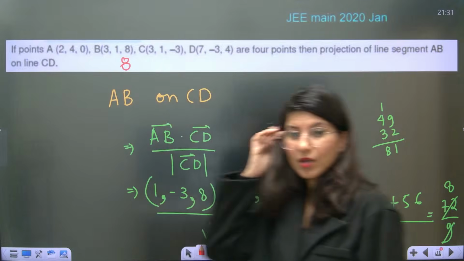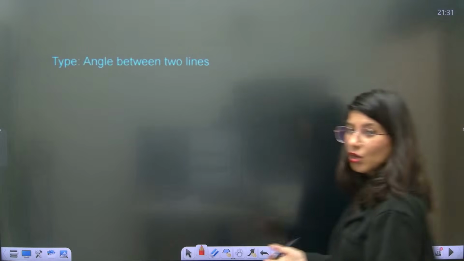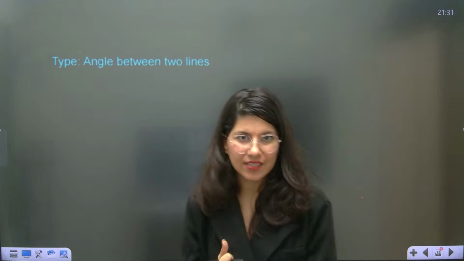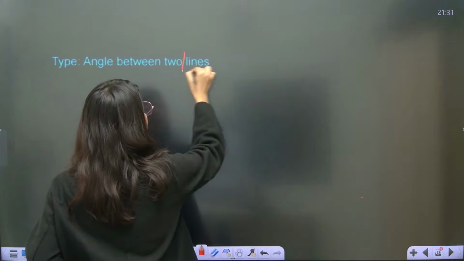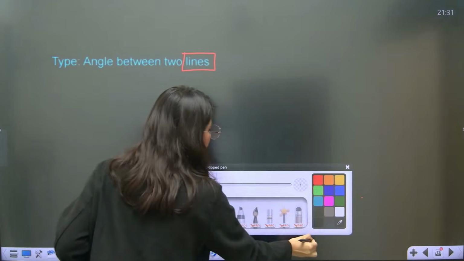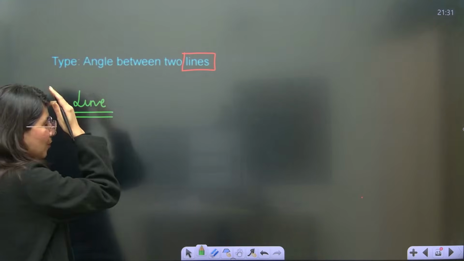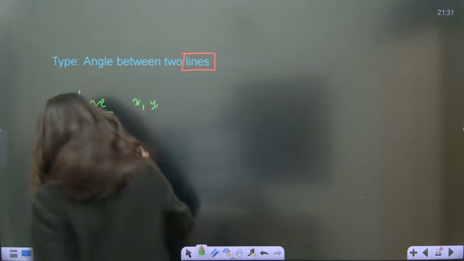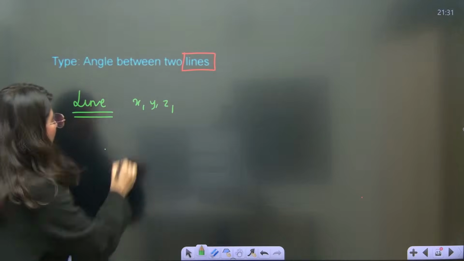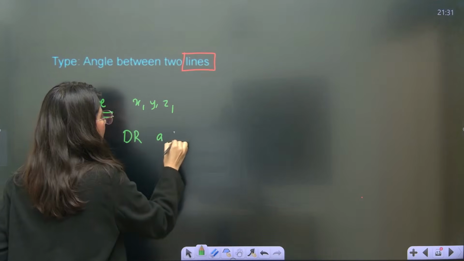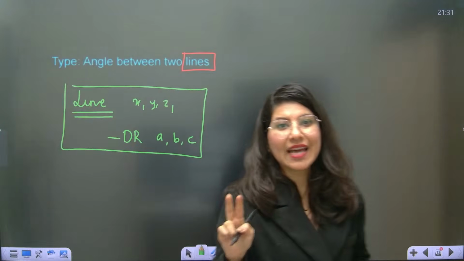Yes? Okay. All right. Now, let me give you another type of model: the angle between two lines. Suppose two lines are given to you. What is the format of lines? Let me tell you the equation of a line. How do you write a line in 3D? For a line, suppose x1, y1, z1 is a point lying on your line, and the DR of that line is a, b, c.